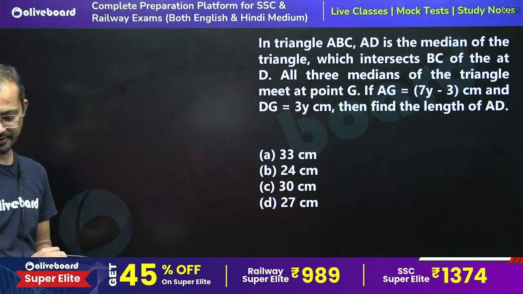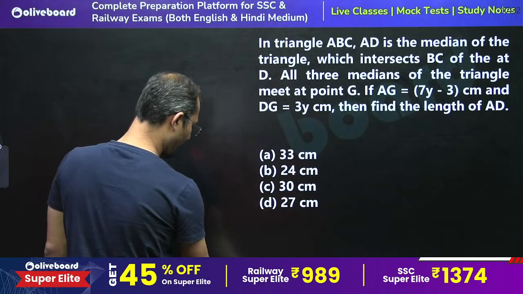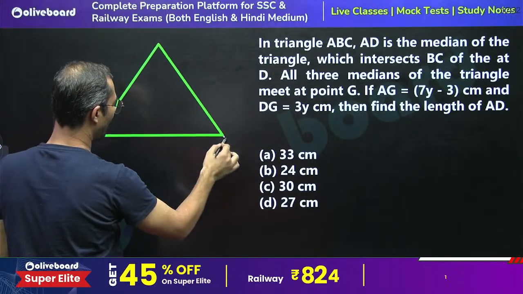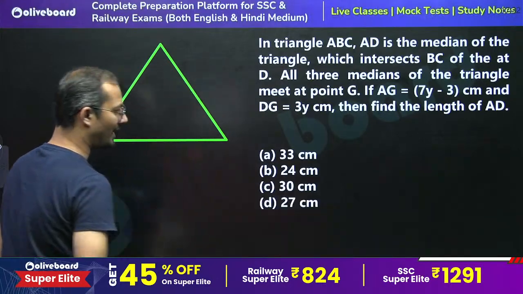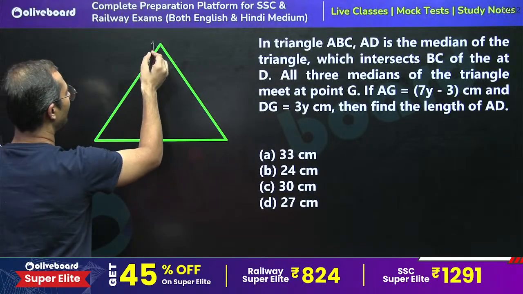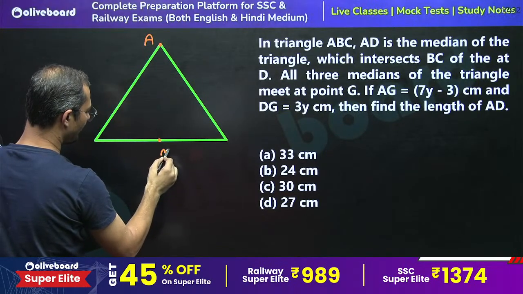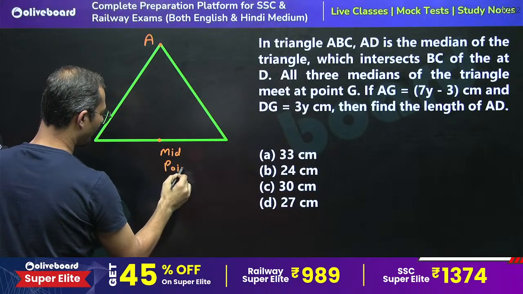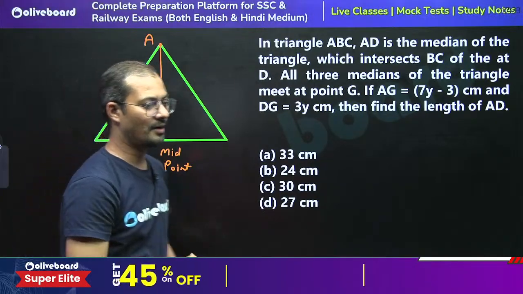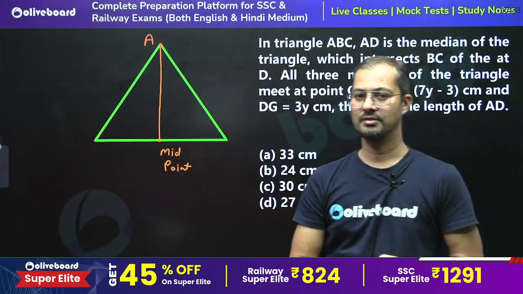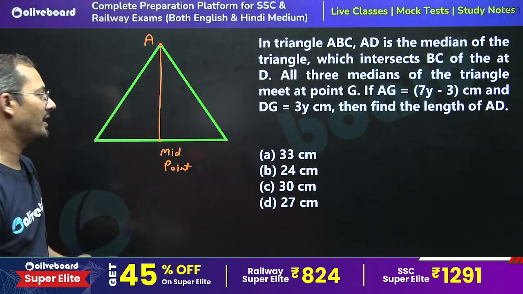Again, a very good question. We must know one thing. I hope everyone is aware of the median. What is a median? Do you know what a median is? A median is the line created by joining a vertex to the midpoint of the opposite side. Or we can say that a median is a line which bisects the opposite side. A median also divides the complete triangle into two triangles of equal area.